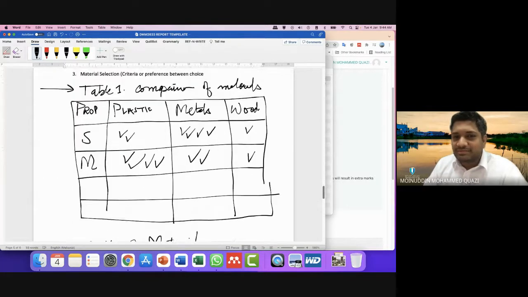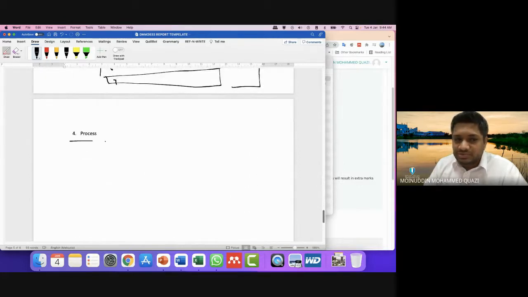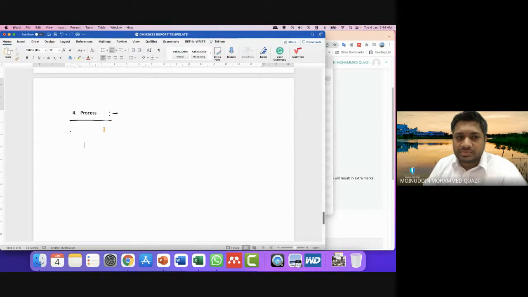Then we create a comparison of materials and, let's say, a bill of materials. And last but not least, process. Process means how did you make the product. So how the product was made, which manufacturing steps were used to make and create the product.